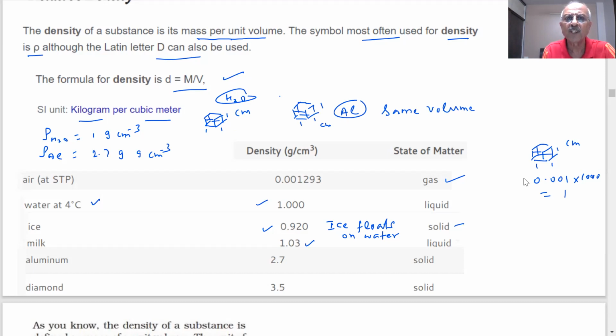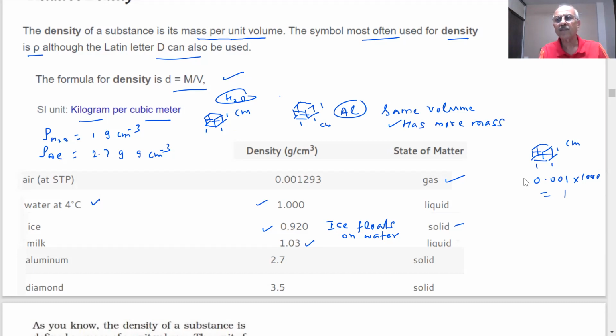Which has more mass, aluminium or water? Aluminium. So aluminium, same volume, has more mass. How many times? 2.7 times. Is it clear? Yes, sir.